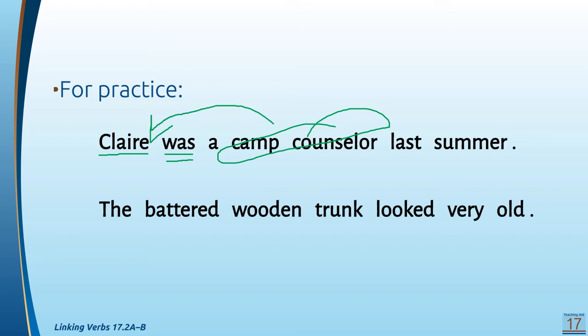Let's look at the second one. The battered wooden trunk looked very old. What's your verb? Okay, it's the past tense of look. It's looked. Is this an action verb or a linking verb? It's a linking verb. It links your subject, which is what? Trunk. To the trunk looked old. Old connects back to trunk because what did it look? It looked old. The old trunk.